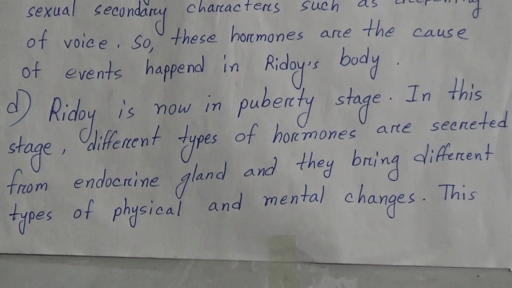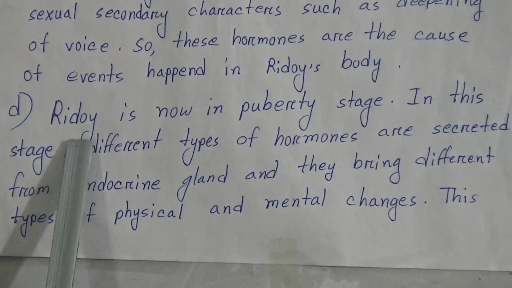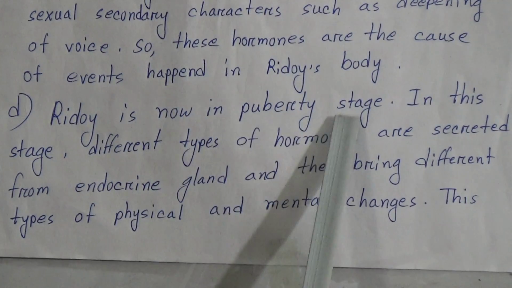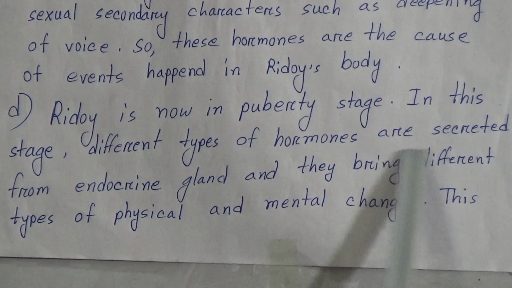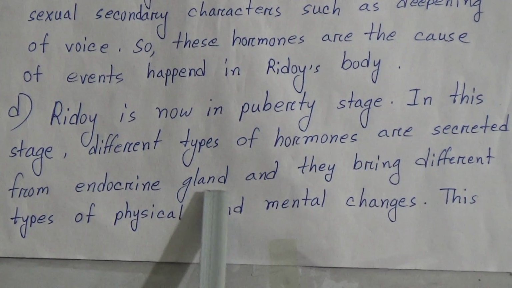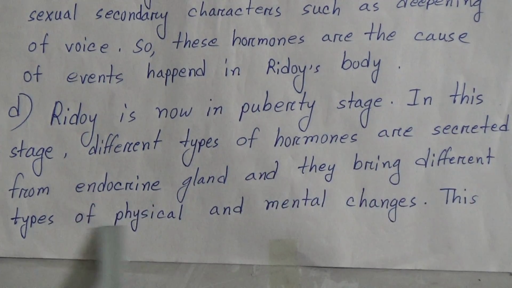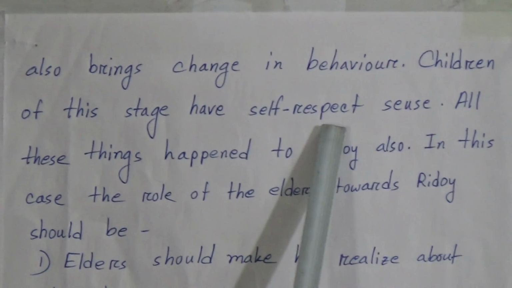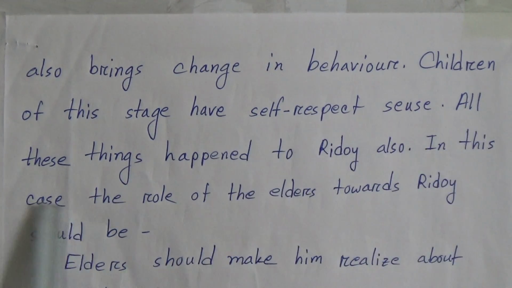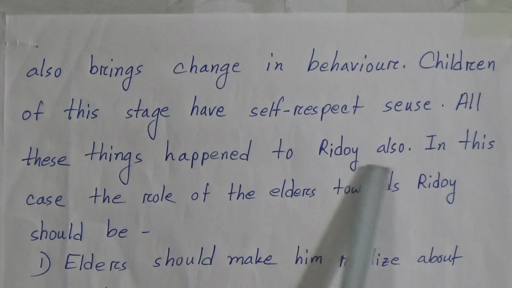Now D number. For D number answer, Hriday is now in puberty stage. In this stage, different types of hormones are secreted from endocrine gland, and they bring different types of physical and mental changes. This also brings change in behavior. Children of this stage have self-respect. All these things happen to Hriday also.